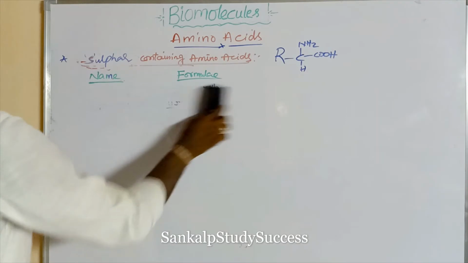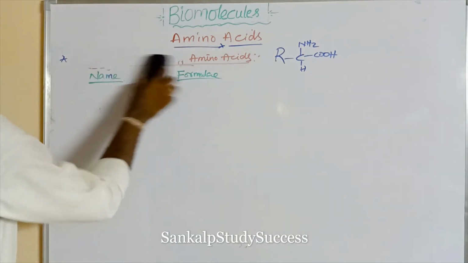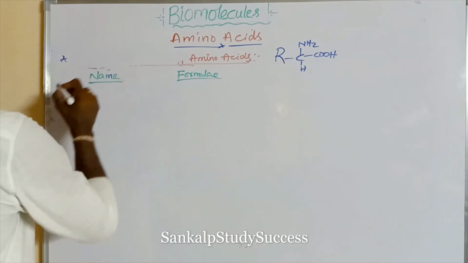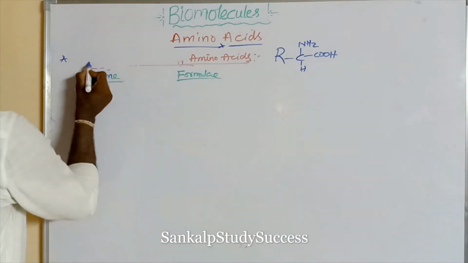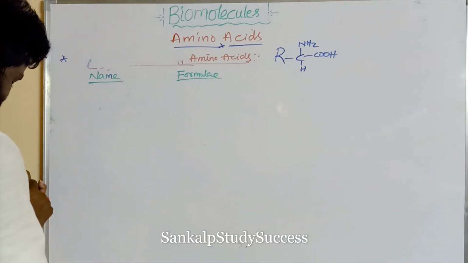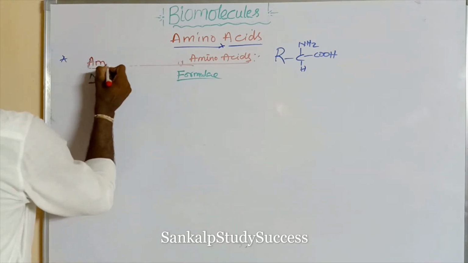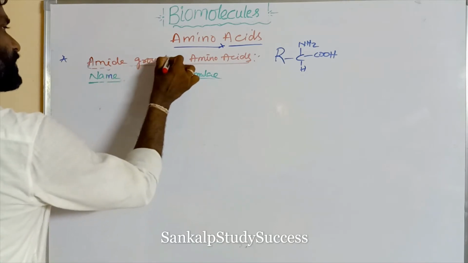Next, acid group amino acids, acidic amino acids, basic amino acids. That can be covered later. Next, amide group containing amino acids.